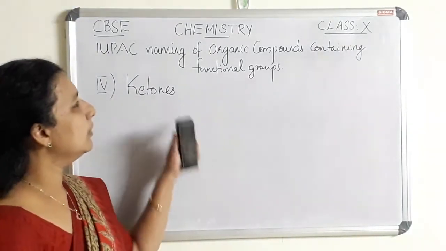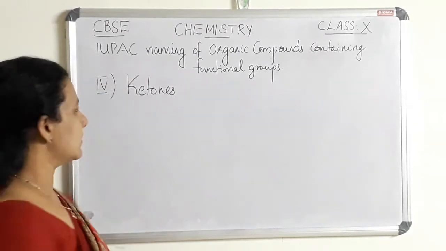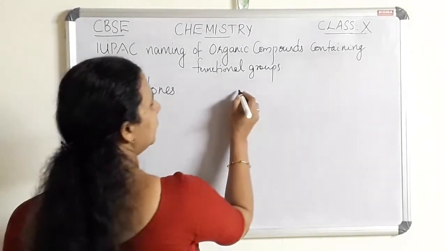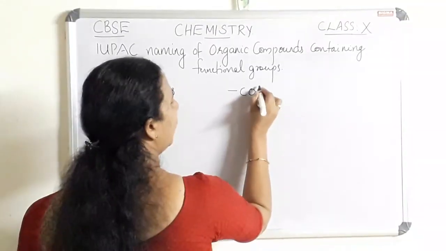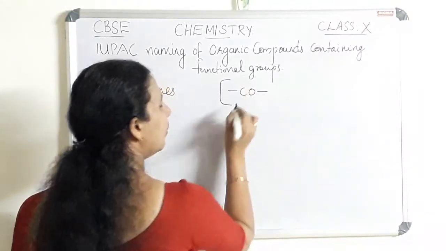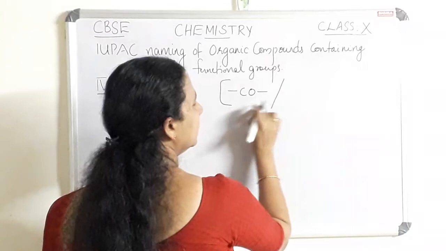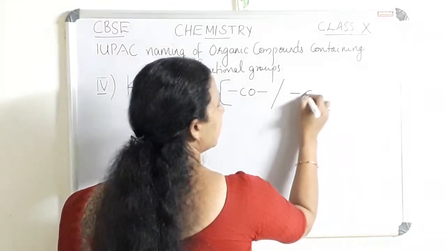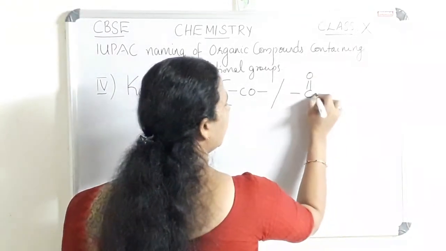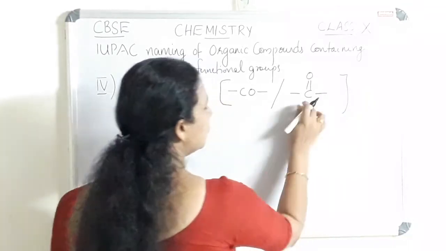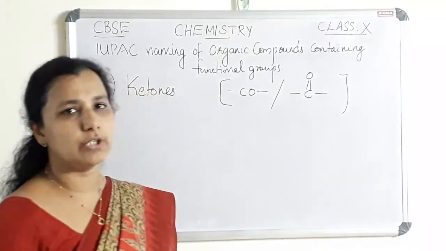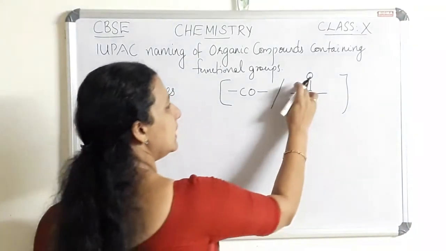The next family of organic compounds is ketones. Ketones have the functional group CO. So CO is the functional group of ketones. The CO can also be written as C double bond O. So in these two ways we can write the functional group of ketones.